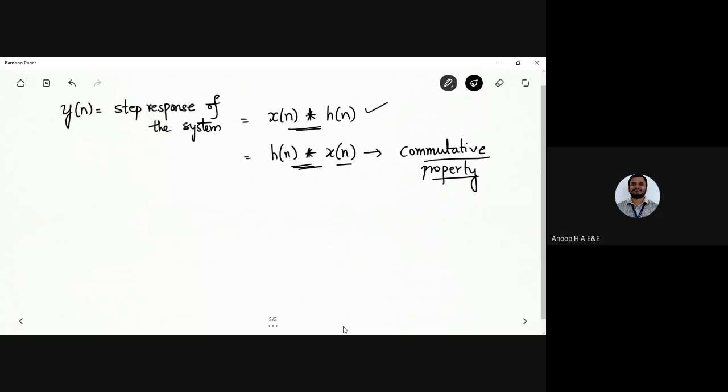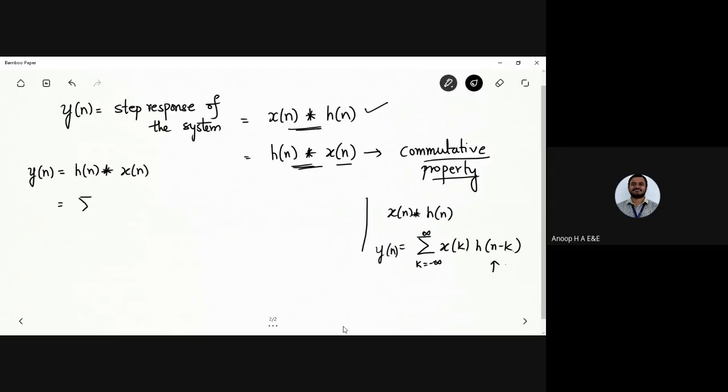Okay, so let me go with the solution now. Let me list out the formula here. So x of n convolved with h of n, the conventional one, the normal formula that we derived in the previous classes. So that is x of k times h of n minus k. Okay, so this is nothing but the impulse response of the system, the T operator, what we did. So that is how we are going to get y of n here. So now we have to switch over, I mean, the commutative property is to be applied here. So how do I write the step response of the system? y of n is h of n convolved with x of n.